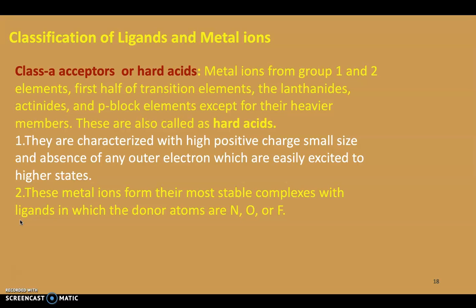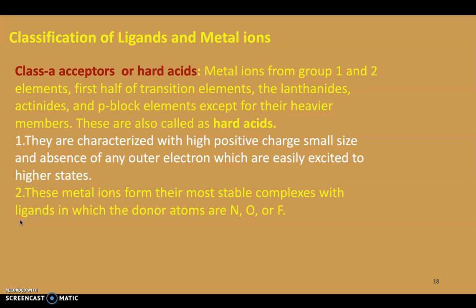Acids here accept electrons. Again, in acids there are two types: one is hard acids and another one is soft acids. What those are, we will see in the next slide and in the present slide. And there is another classification, the soft and hard bases. Base is another classification, and in that there are hard bases and soft bases. Class A acceptors are hard acids.